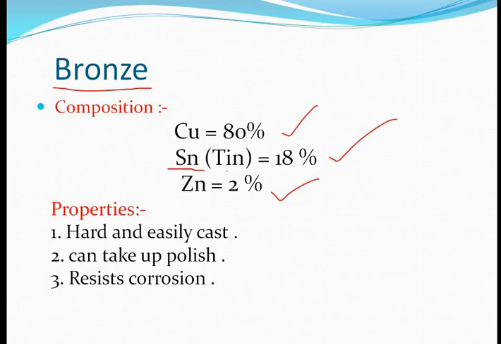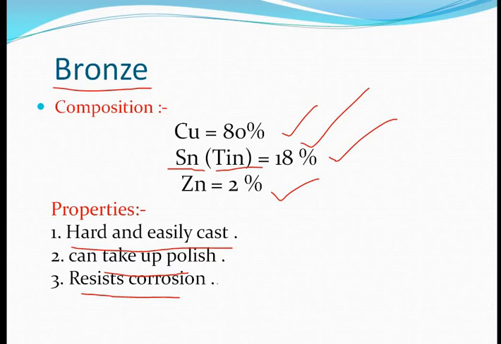This is the symbol for tin, and it is present in 18%. What are the properties of tin? It is very hard and easily cast, and can take a polish. We can polish the bronze material, but we cannot polish the brass material. It also resists corrosion, so it is a material which resists corrosion.